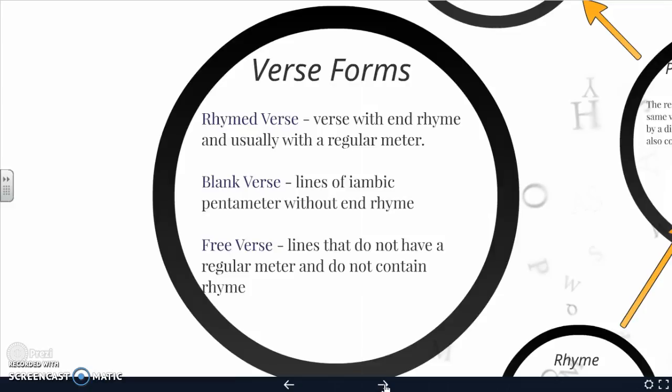Okay, and the last one is free verse. Free verse does not have a regular pattern or meter and does not contain rhyme. So lines can be short, lines can be long, it can be in shapes, it can be in abstract things, and it's more of what we write now, because society has greatly changed and gone away from these strict forms of poetry.